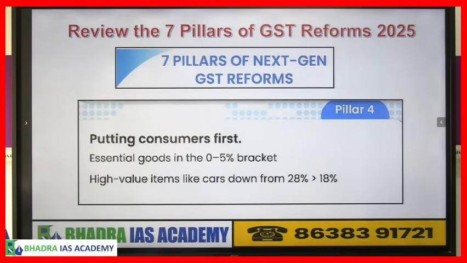Therefore government ने क्या बोला, जो गुड्स कंज्यूमर ज्यादा यूज करते हैं, आम आदमी गरीब लोग यूज करते हैं, उसका टैक्स रेट बहुत कम होगा. So the essential goods will be between 0 and 5% only, not more than that. So it is called a fair taxation. Then high value items like cars also, they have come down from 28% to 18%, you know. So in a way that is a good idea.